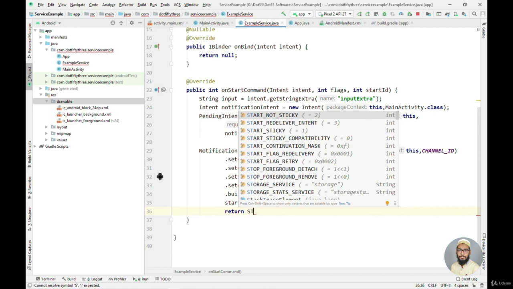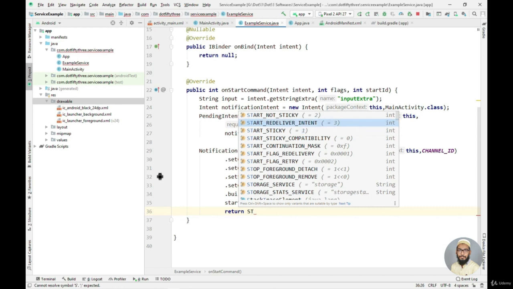As you can see, there are certain methods here, but we will only talk about the top 3: start not sticky, start redeliver intent, and start sticky. What is the difference between these 3? Start not sticky means our service will not start again. Start sticky means that our service will restart as soon as possible, but the intent we pass to it will be null.